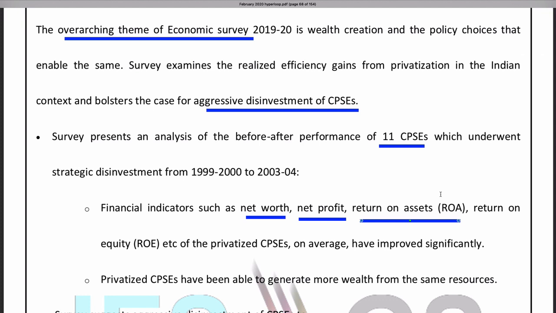And return on equity. These seem like similar terms, but there is a small difference. Return on equity is only on equity. It does not account for debt. So equity will be assets minus debts. Assets means how many total resources they are using to create the product and how much it is returning.